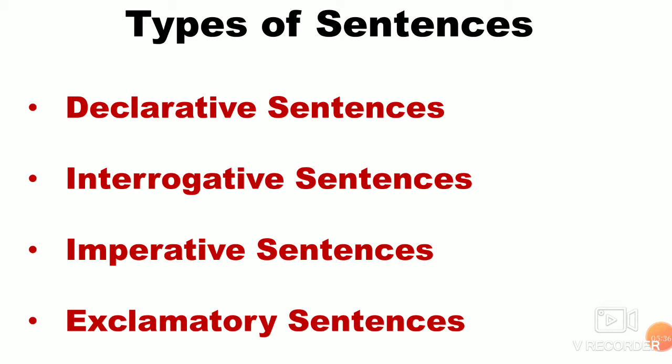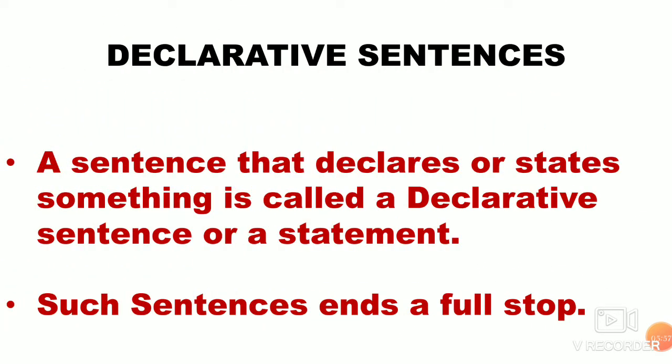Once again, children, the first one is declarative sentence. Second, interrogative sentences. Third, imperative sentences. And fourth, exclamatory sentences. Now let us see what these four types of sentences are. The first one, declarative sentences.